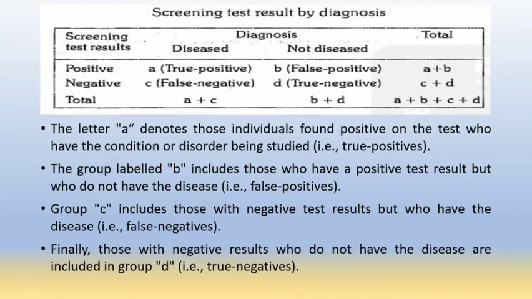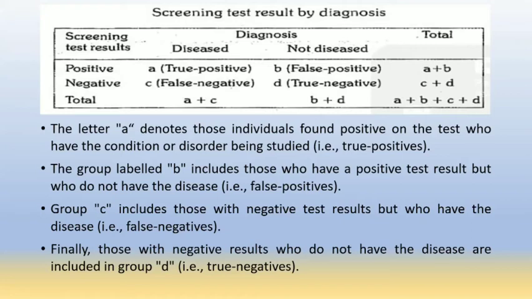B indicates the false positive, that is the screening test is positive but they are not having a disease. The term C is a false negative, that is they are diseased but screening test is negative. And the term D, that is true negative, they are not having disease and their test is also negative.